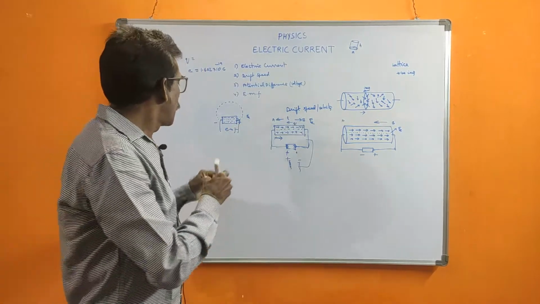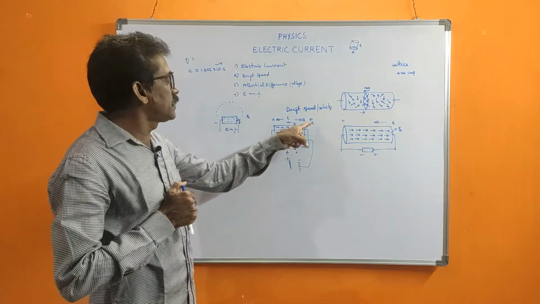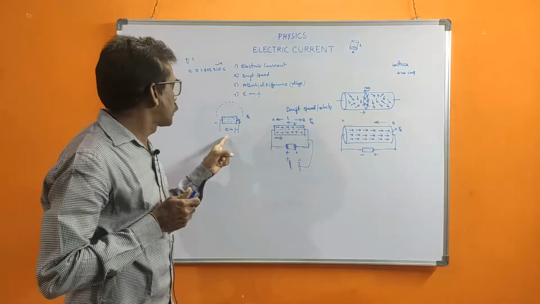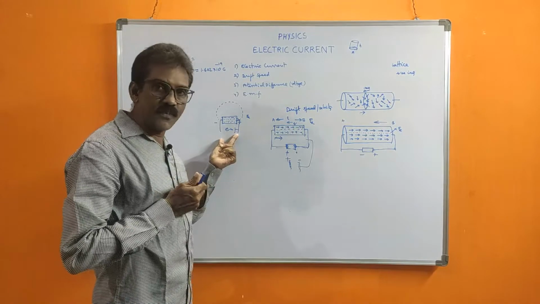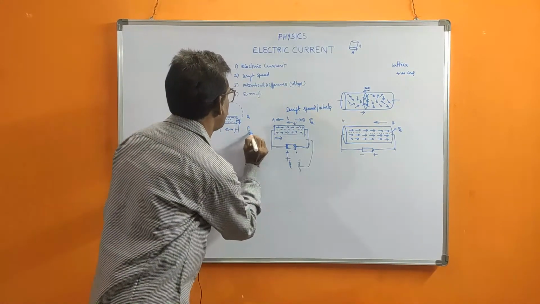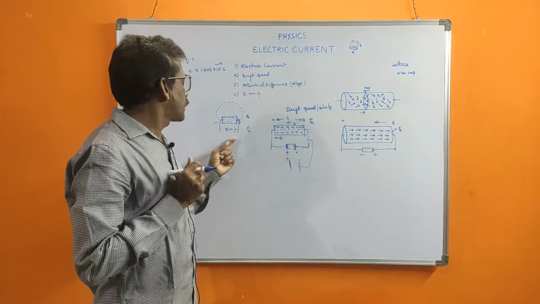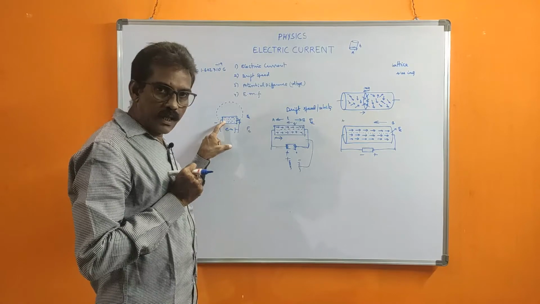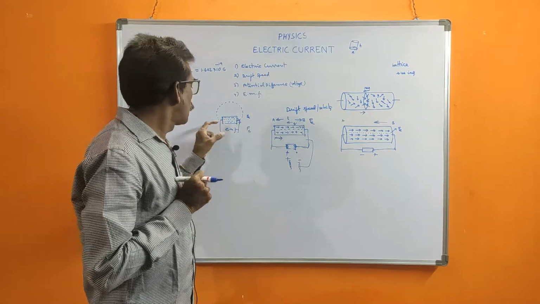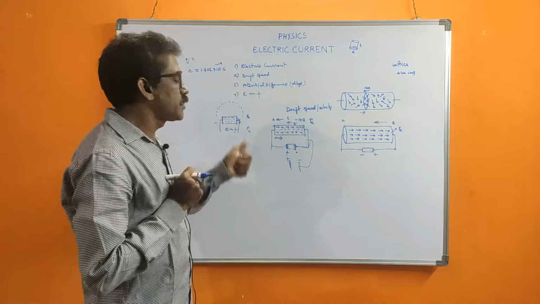So EMF is the work done by the chemical force. Here is the electrical force, and here the chemical force. So what is EMF? EMF is defined as the work done by the chemical force on the negative charges to move from one end to the other end, that is, across the length of the battery.